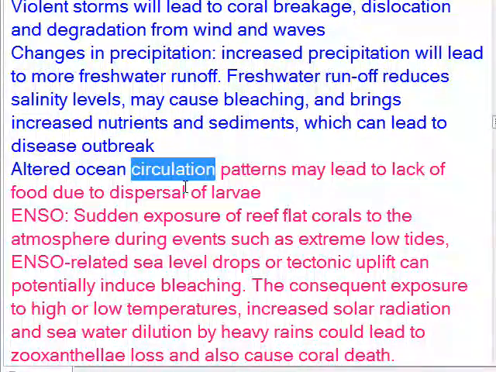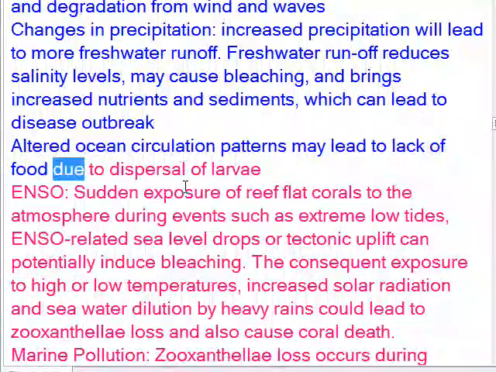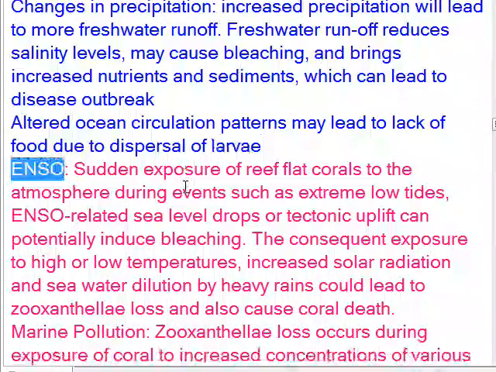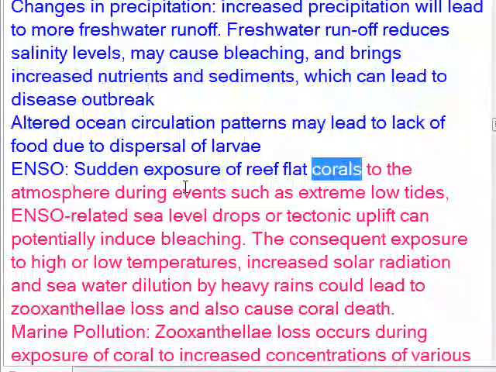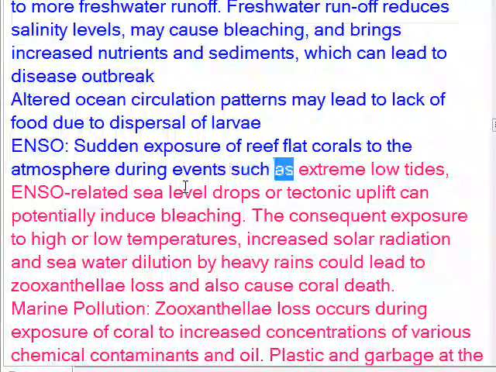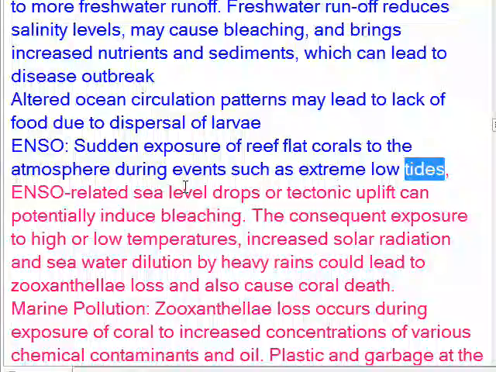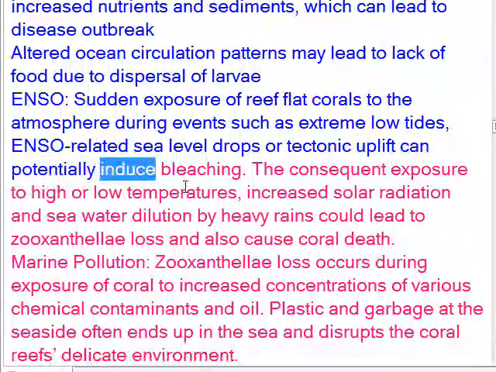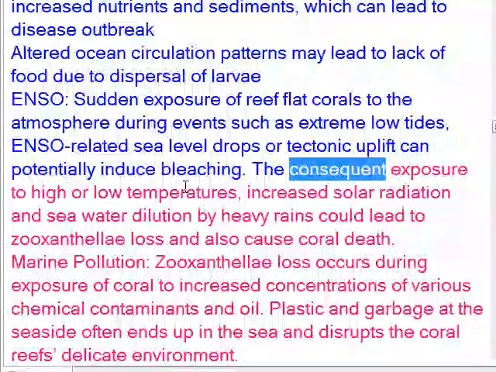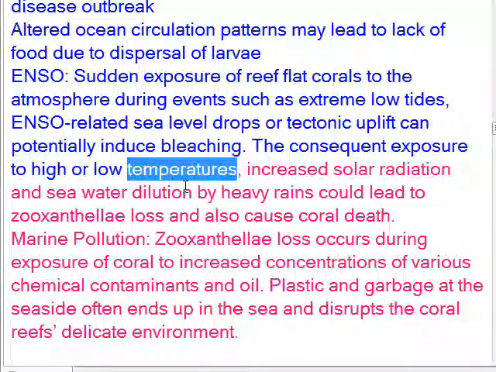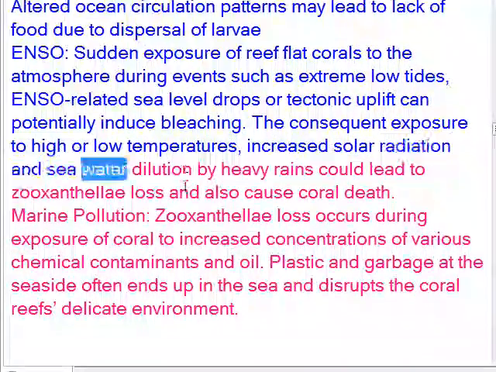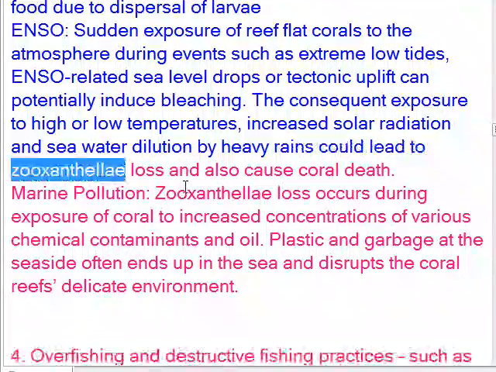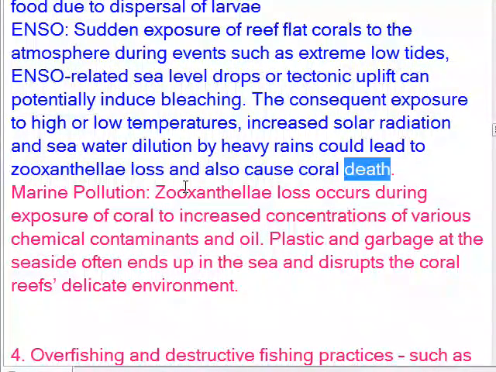Altered ocean circulation patterns may lead to lack of food due to dispersal of larvae. Sudden exposure of reef flat corals to the atmosphere during events such as extreme low tides, and ENSO-related sea level drops or tectonic uplift can potentially induce bleaching. The consequent exposure to high or low temperatures, increased solar radiation and seawater dilution by heavy rains could lead to zooxanthellae loss and also cause coral death.